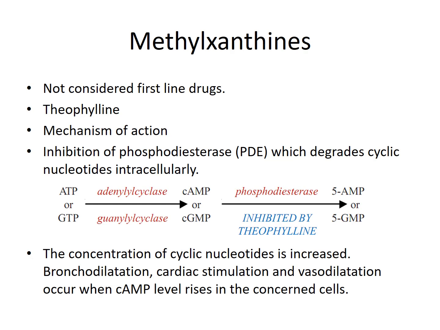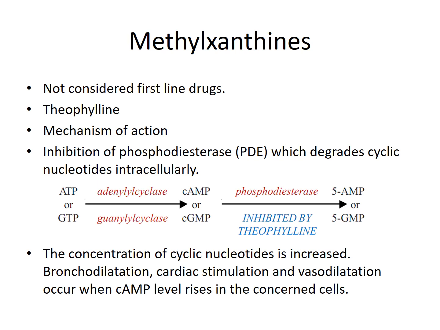The next class which we have is the methylxanthines. So what are methylxanthines? These are not the first line drugs, and nowadays these are only restricted to the patients of COPD, that is chronic obstructive pulmonary disease, and selected cases of asthma as an adjuvant medication. Also, the drugs which we have are theophylline or aminophylline, and caffeine, which we commonly drink in coffee, is also one of the methylxanthines. So what is the mechanism of action of these methylxanthines?